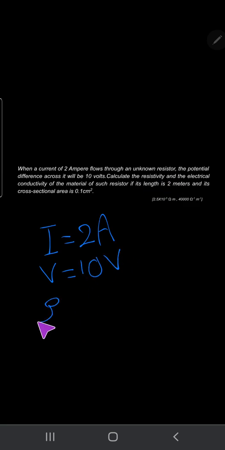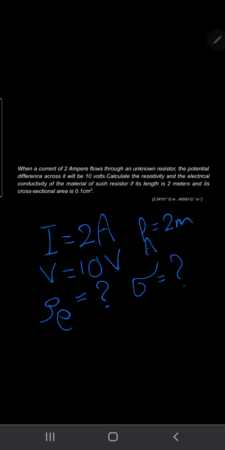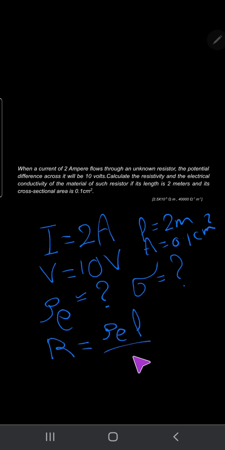Calculate the resistivity and the electrical conductivity of the material of such a resistor if its length is 2 meter and its cross-sectional area equals 0.1 centimeter squared. You need resistivity in the law of resistance: R equals rho L over A. So resistivity equals R A divided by L.